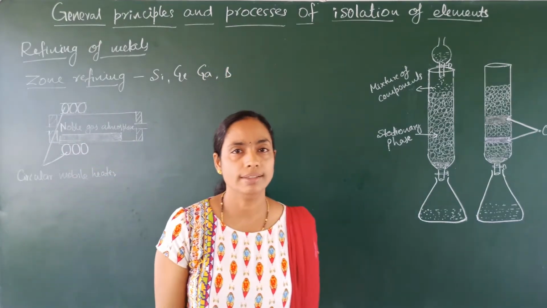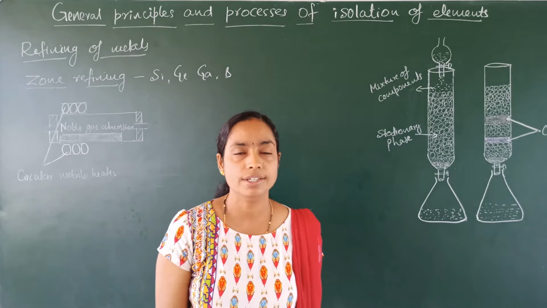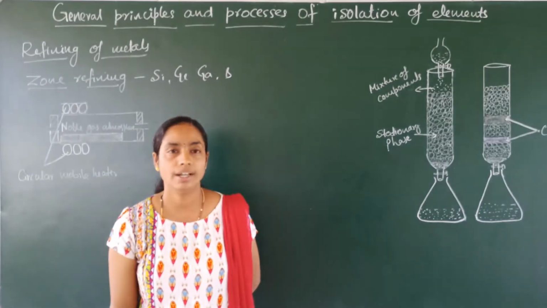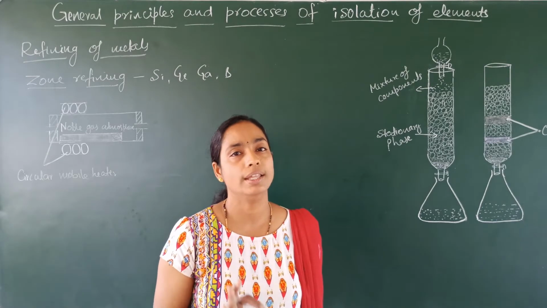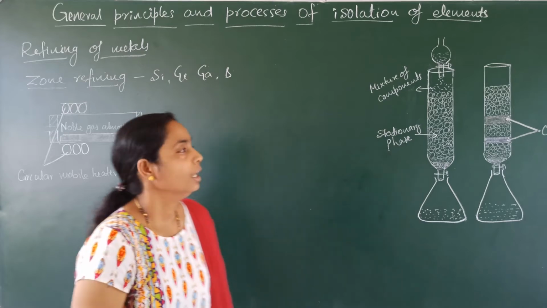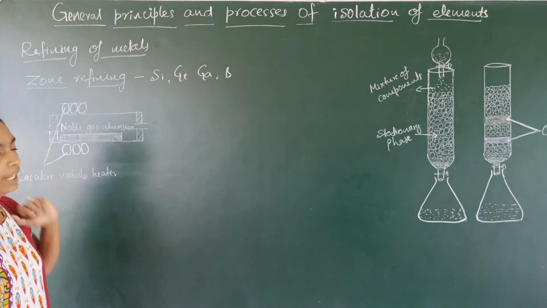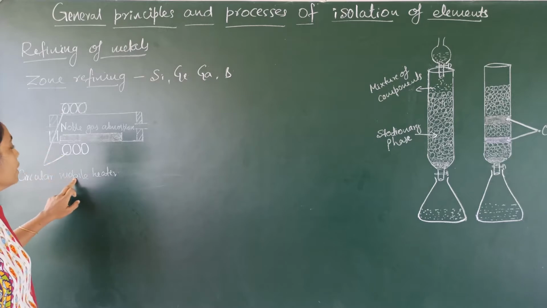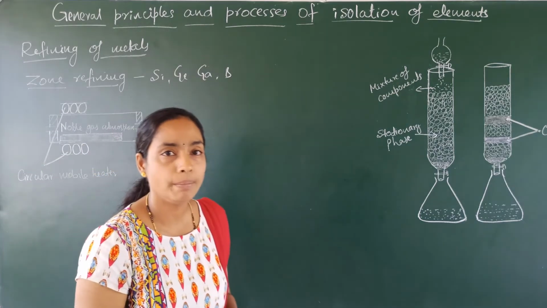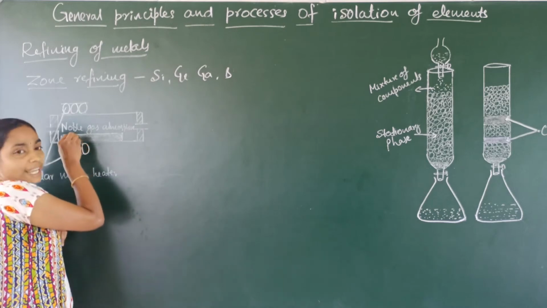The principle involved in this method is that impurities are more soluble in the molten region than in the solid region. I will repeat, the impurities are more soluble in the molten region than in the solid region. In this method, inside the furnace, an impure metal rod is taken. The impure metal rod is surrounded by an electrical circular mobile heater. Mobile heater means movable heater. By using this circular mobile heater, the impure metal rod is heated.